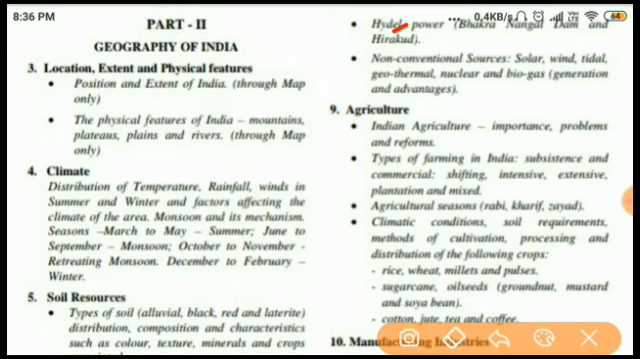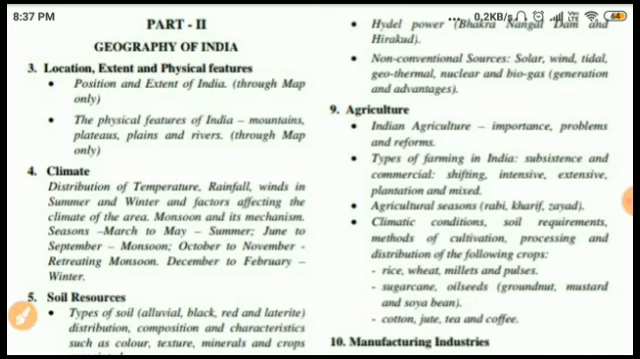These both are the oldest dam and largest dam and highest dam also. Next one, it is the non-conventional sources like solar, wind, tidal, geothermal, nuclear, biogas, their generation and their advantages. So in this chapter, in this unit, we study about all these topics in detail.